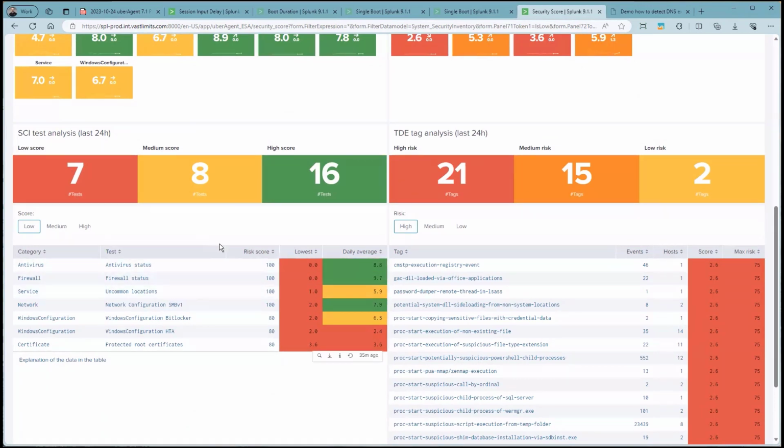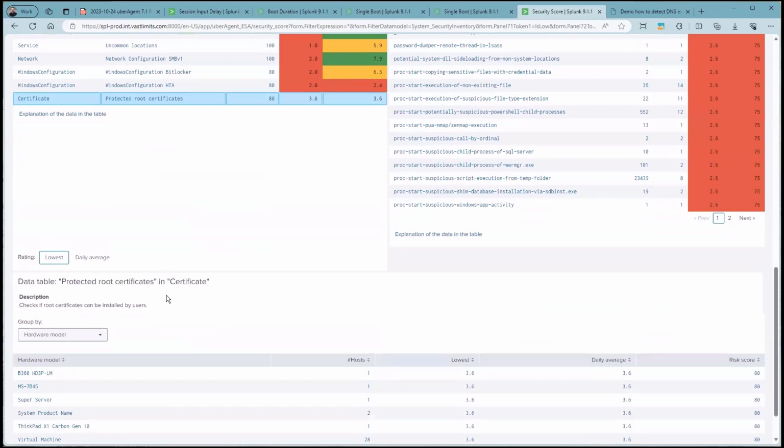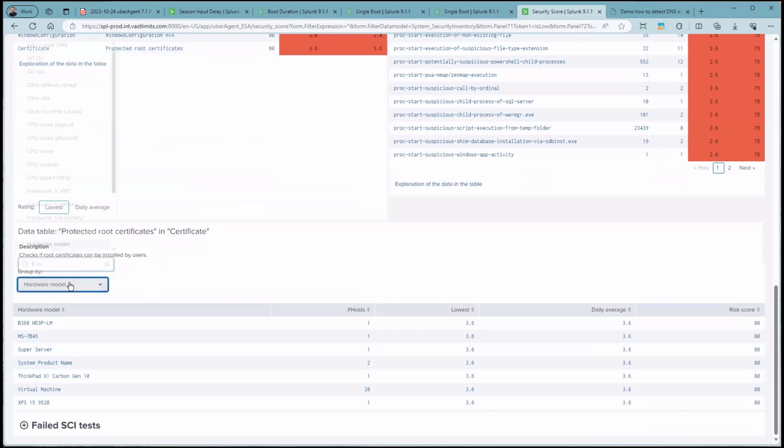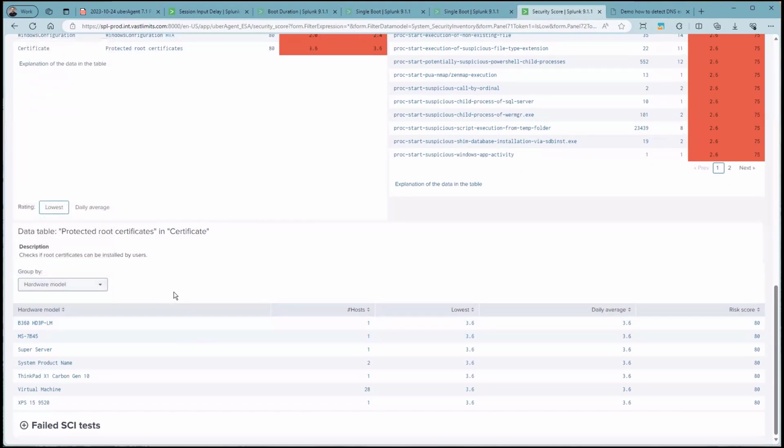If you want to find out what exactly happened in a particular test, just click on the test name, scroll a little bit further, and you can see the data table. So in this case, we're looking at the test protected root certificates and the category certificate. Underneath is a little description displaying what this check is all about. Again, we have this grouping technique here, and also again, you can choose different groupings.